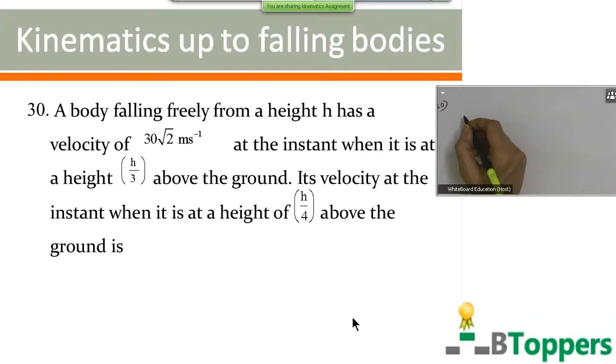See question number 30. A body falling freely from height h has a velocity of 30 root 2 meter per second at the instant when it is at a height h by 3 above the ground. Its velocity at the instant when it is at a height h by 4 above the ground is? Let us suppose the body started falling from rest from the point O.